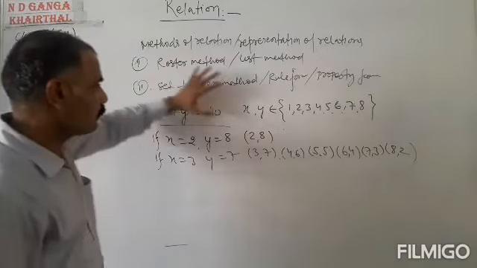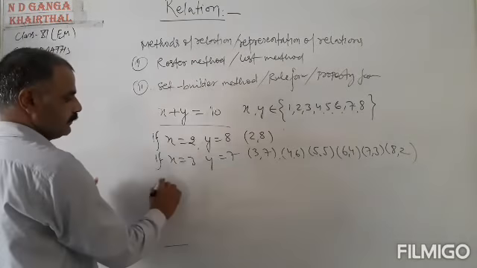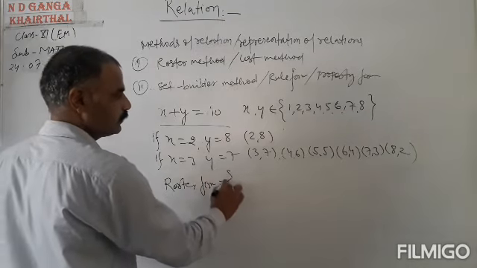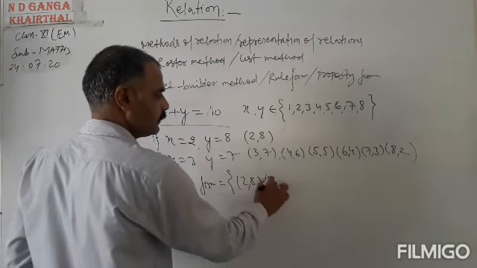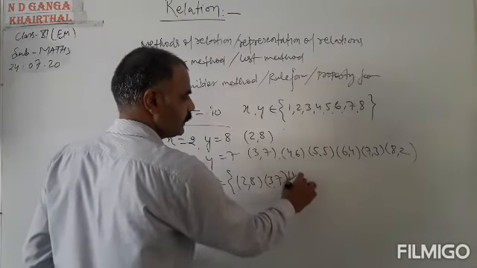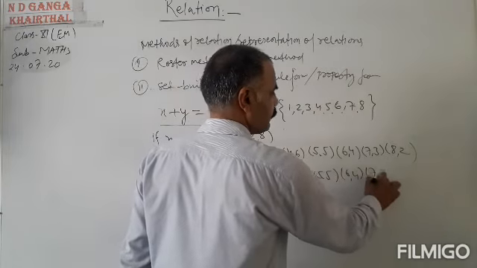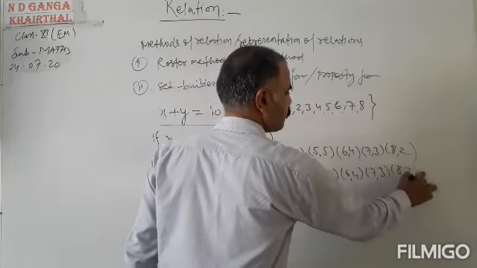So the roster form of this relation is R = {(2, 8), (3, 7), (4, 6), (5, 5), (6, 4), (7, 3), (8, 2)}.